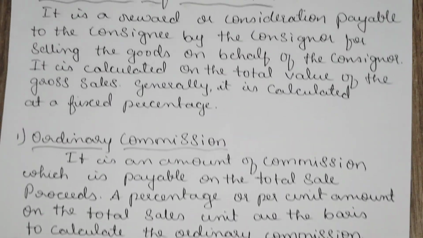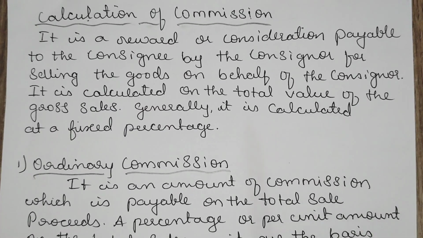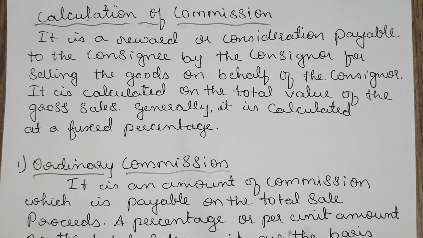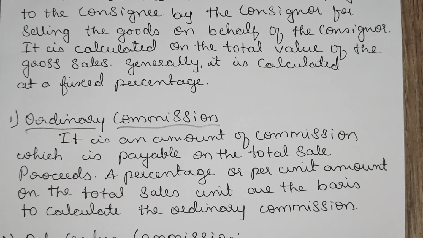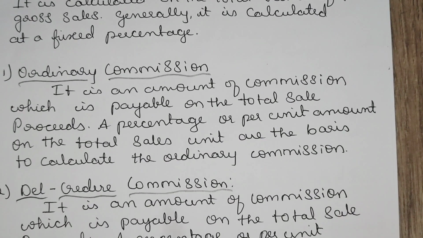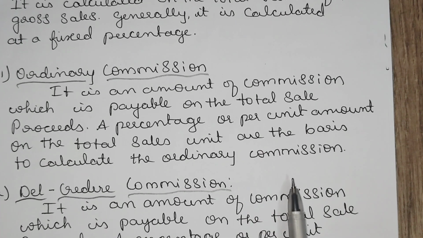Then calculation of commission. As I already said, the consignee will work for this commission only. From the consignor, he is going to receive it for the work done on behalf of the consignor, right? That will be calculated with different methods. Ordinary commission will be calculated and payable on the total sale proceeds. Percentage or per unit amount of total sales units are the basis of calculating ordinary commission.